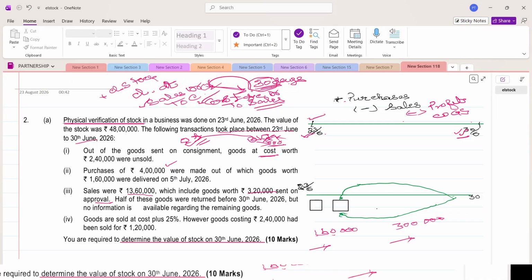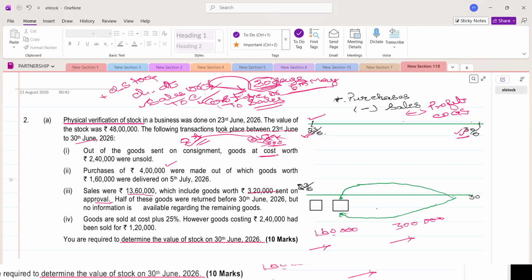But in case the due date comes before 30 days, for example on 5th May, and we are closing the accounts on 31st March, the date is still there. So you can't take it as sales because we are closing on 31st March. So we have to reverse the sales, and the profit is not yet earned. So we have to take the cost of the goods sold to closing stock. That's what we are going to do with this item.